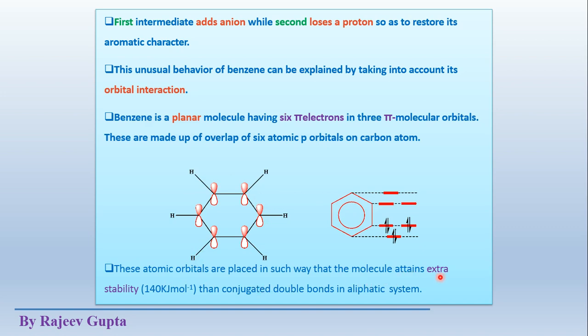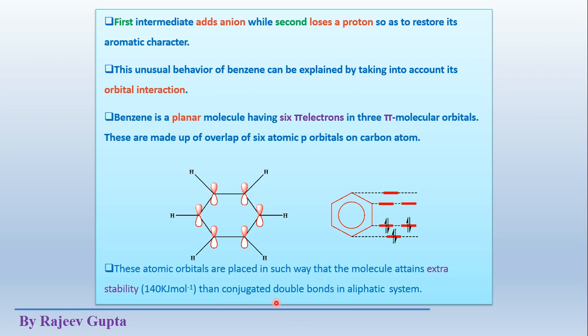More stability is obtained, with extra stability of 140 kilojoule per mole. Suppose we compare this system with the normal simple chain 1,3,5-hexatriene, a molecule where three double bonds are in conjugation.